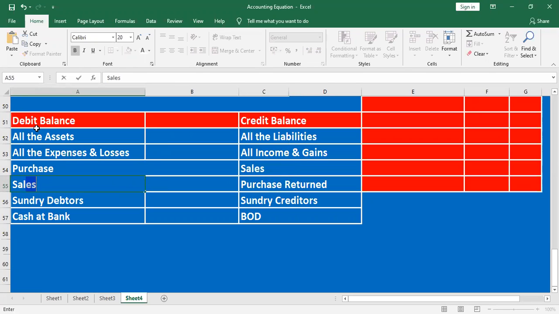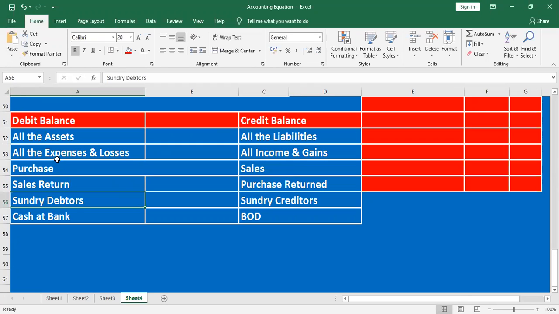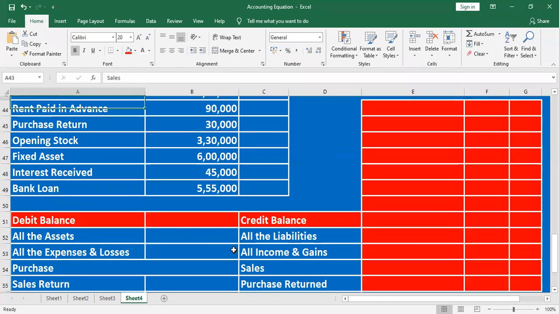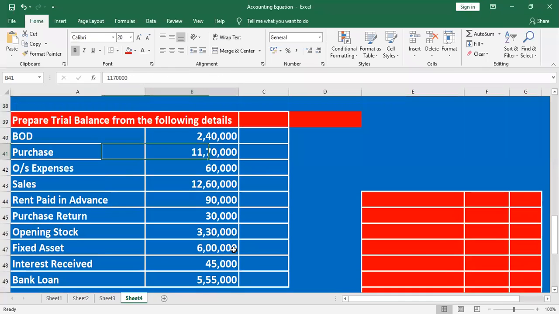Sundry debtors, asset, debit balance; sundry creditors, credit balance; cash at bank, debit balance; bank overdraft, credit balance. Based on this logic, the trial balance is prepared.